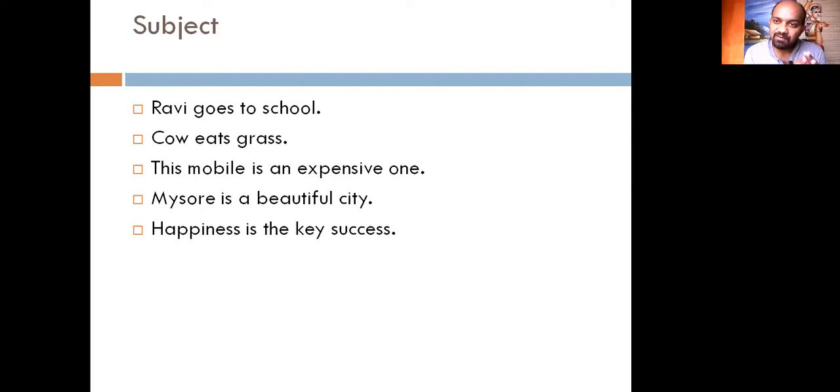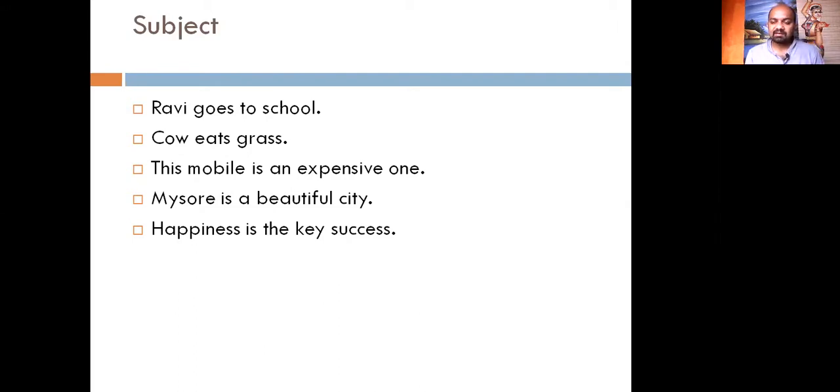Let me read these 5 sentences to you. Ravi goes to school. Cow eats grass. This mobile is an expensive one. Mysore is a beautiful city. Happiness is the key to success. When we read all these sentences, what have we observed? You must have observed.